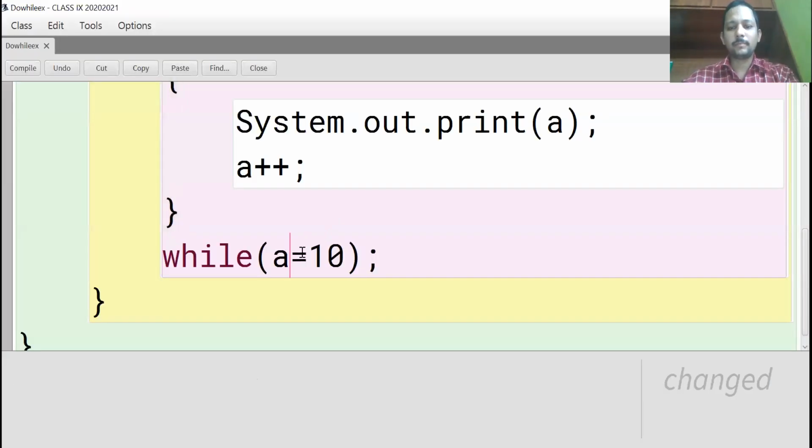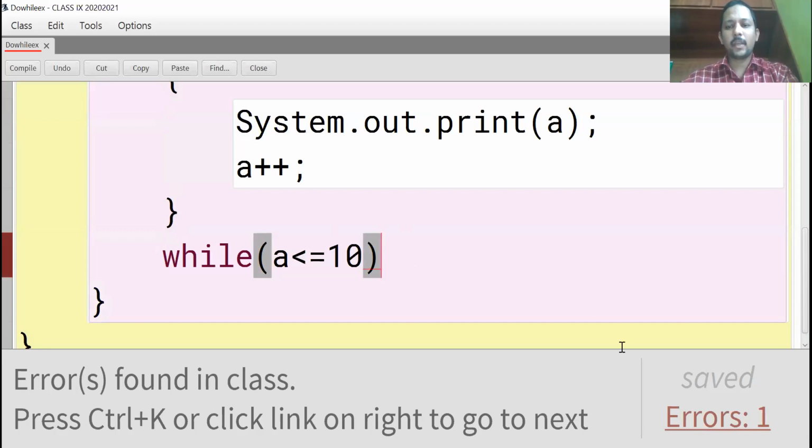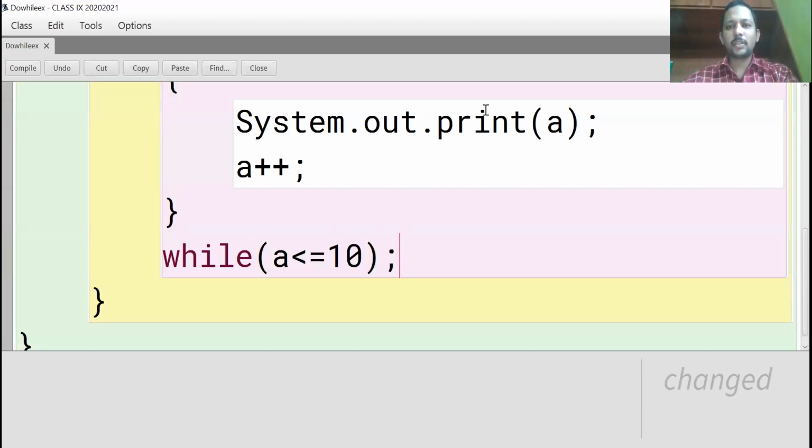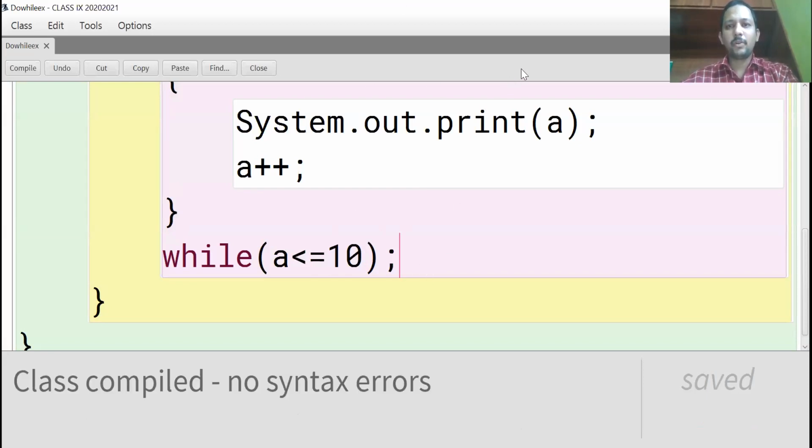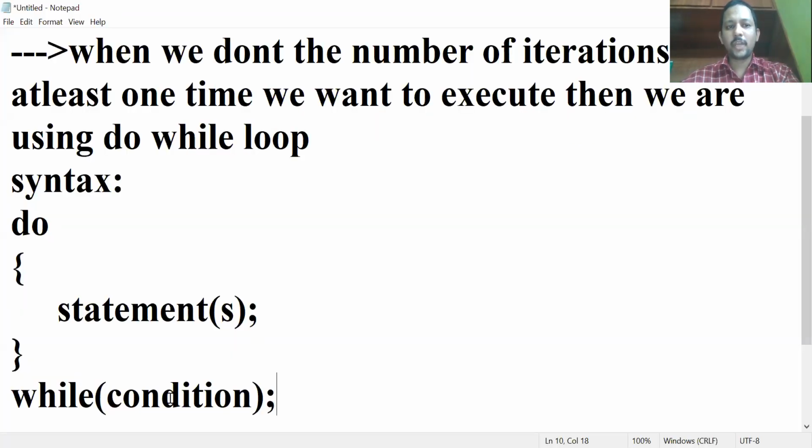Now see. If semicolon is missing, compile. Error. Immediately it will display error. So at the end, semicolon is compulsory. So this is the syntax and example of do while loop. Did you observe the syntax? One more time I am showing. Do, statements, while, condition.